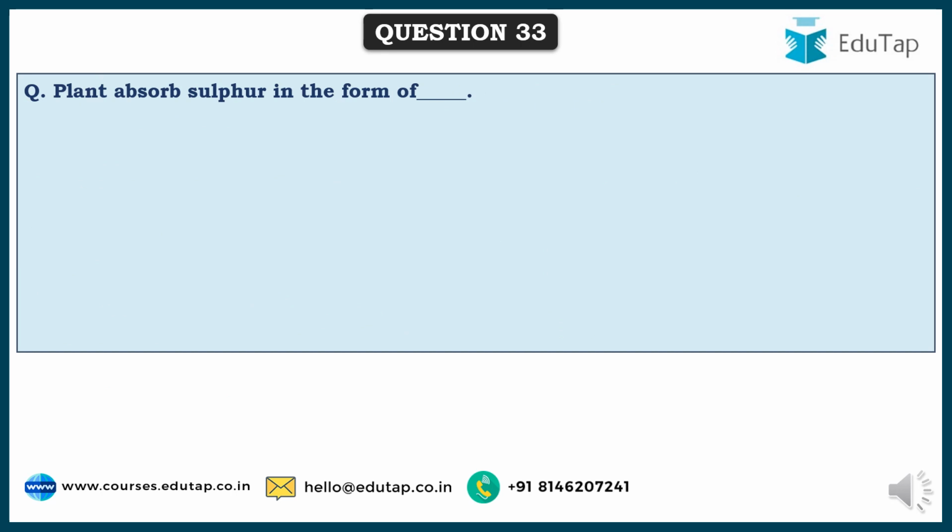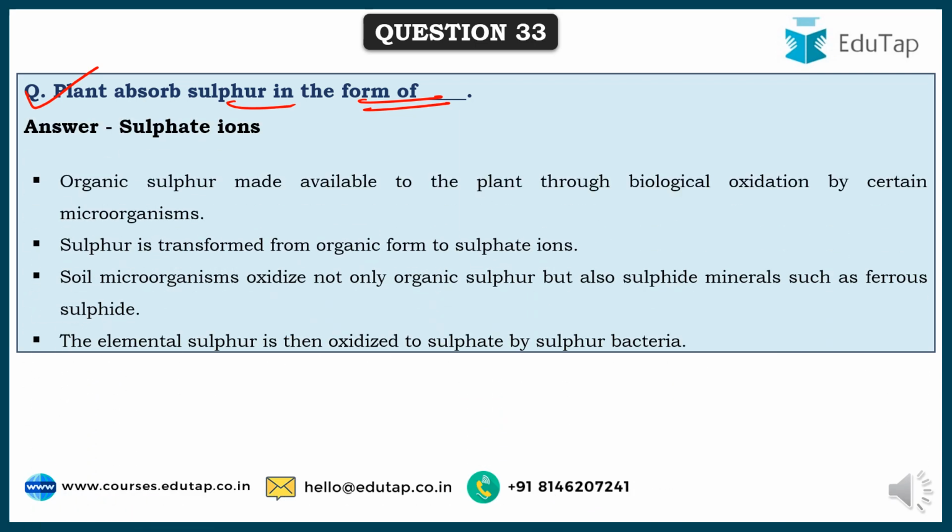So friends, here comes the next question. Plants absorb sulfur in the form of, see, sulfur is absorbed by the plants in the form of sulfate ions, because the organic sulfur that is there would be transformed from organic form to sulfate ions. Only then the plants will be able to absorb that, and this is made possible